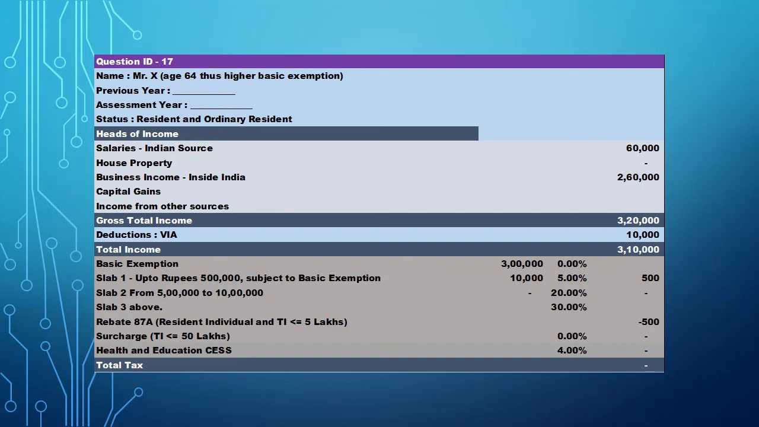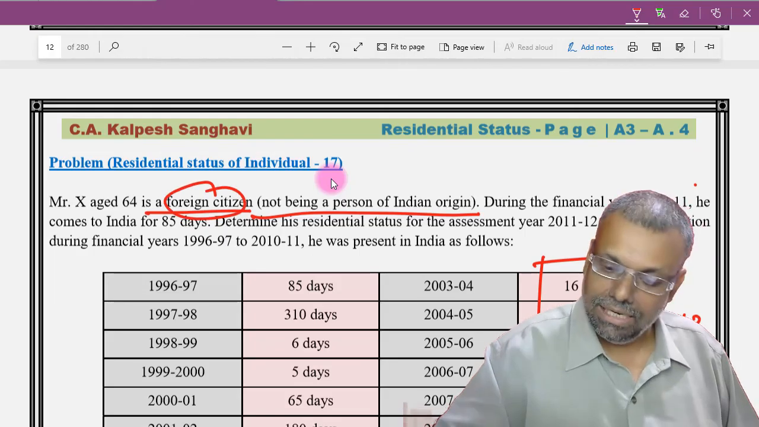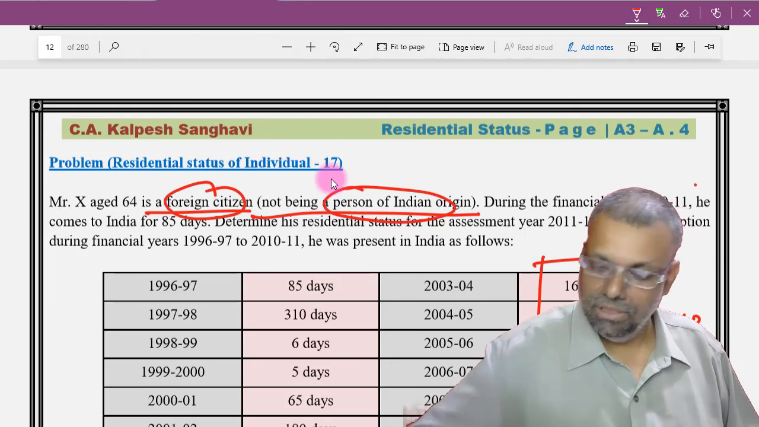Now compute his tax liability if his stay in India for the previous year was only 26 days instead of 85 days. That means this is straight away less than 60. The moment you see less than 60, 99% in the given circumstances he is a non-resident. Why am I telling you? Because he is a foreign citizen and not a person of Indian origin.